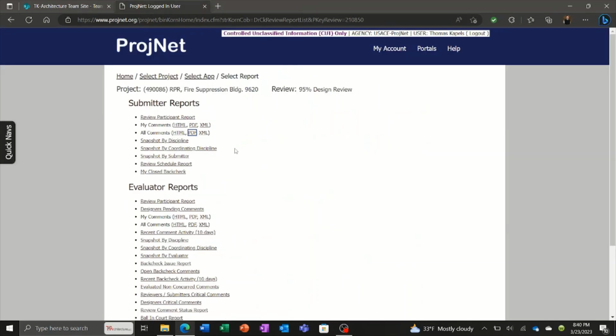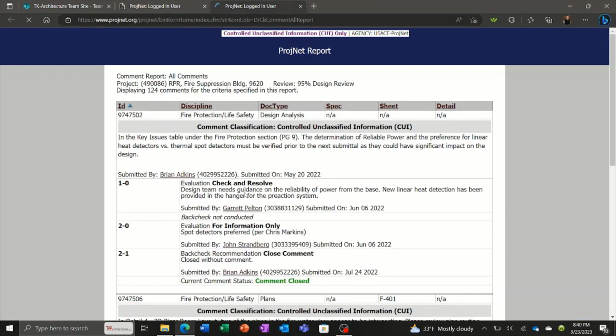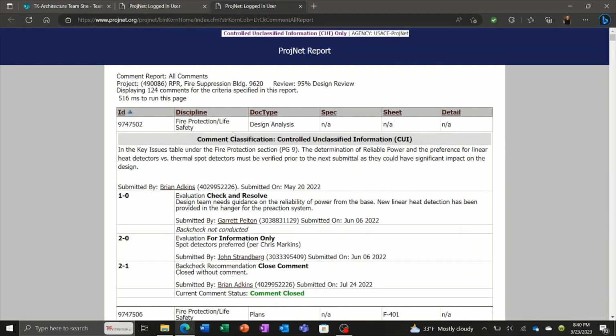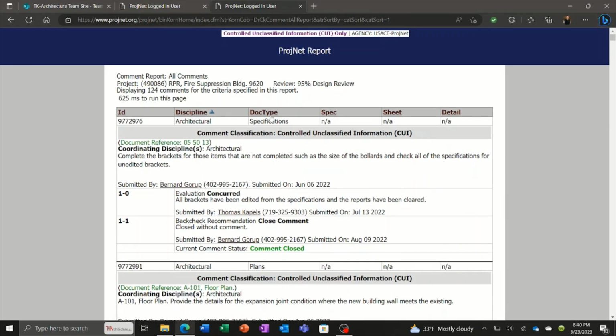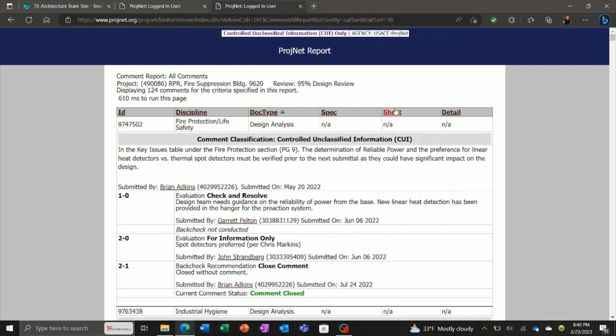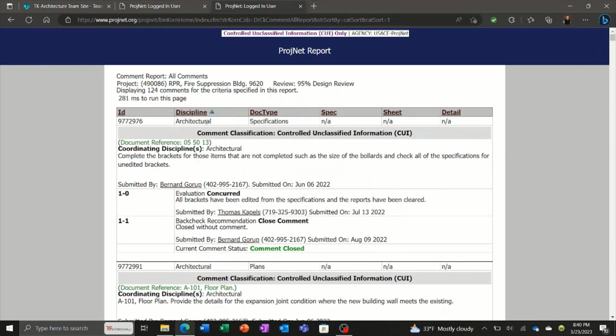So the other option here is the HTML, and this is again very handy when you're trying to navigate through. This is all the comments, but you're able to sort these comments. They naturally come in here by ID number, but you can sort it by discipline, so you can group all your disciplines together, or document type, or if everything's on a particular sheet. However you want to do that, that is a handy thing about using this, being able to kind of group your comments together.